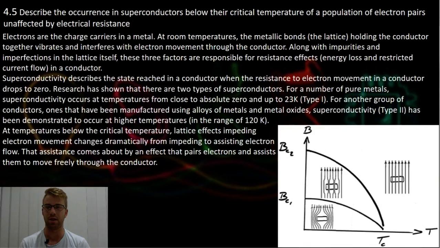So at temperatures below the critical temperature, lattice effects impeding electron movement change dramatically from impeding to assisting electron flow. That assistance comes about by an effect that pairs electrons and assists them to move freely through the conductor. So what you need to know is that when superconductors are below critical temperature, the electron pairs are unaffected by electrical resistance, and you've got two different types of superconductors at these states. You've got a type 1 and a type 2.